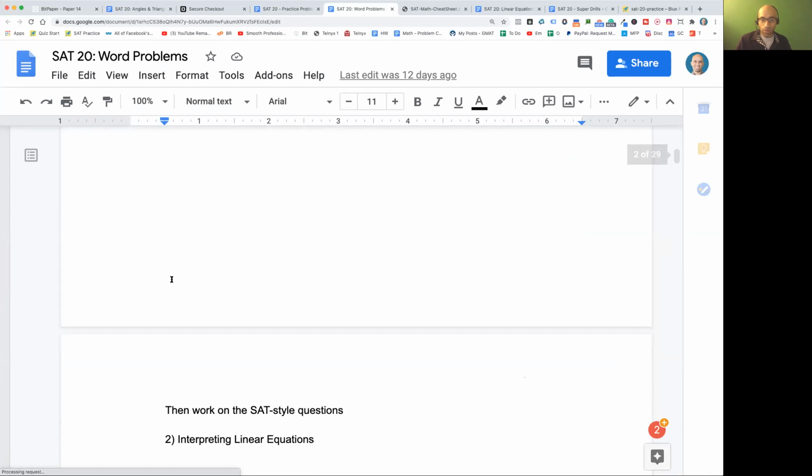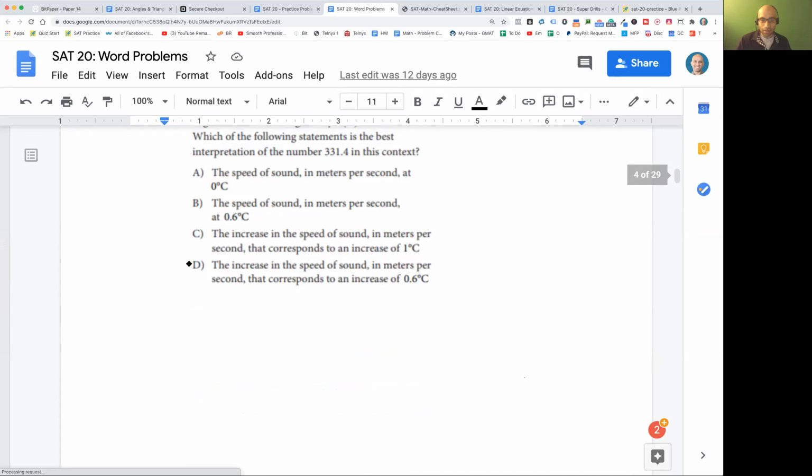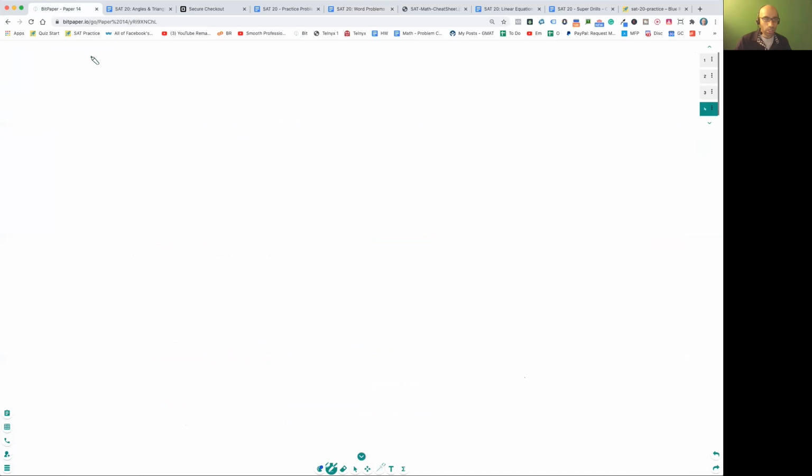Okay, it's got all the various types of word problems. It's got the linear equations. Well, as soon as you see this problem, you should be able to identify it. Don't read through the whole problem, right? Anyway, rates, ratios, etc. Tons and tons of problems.